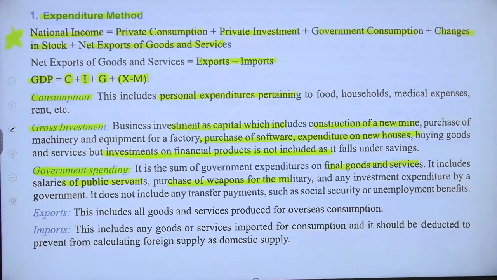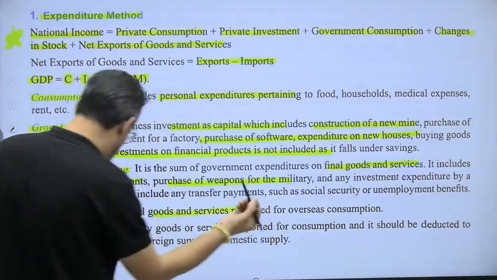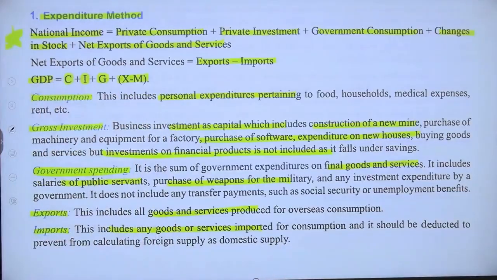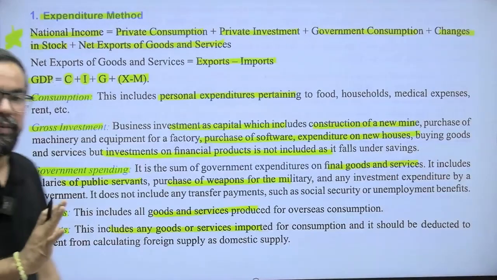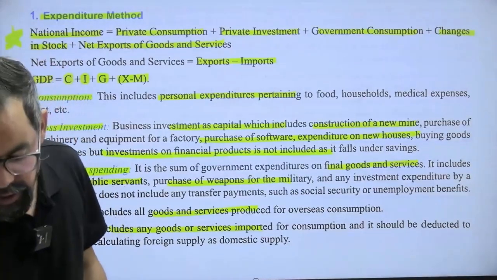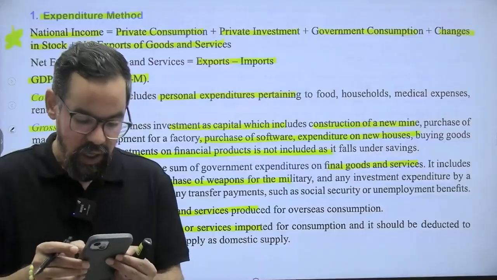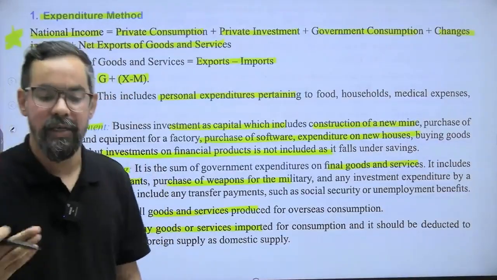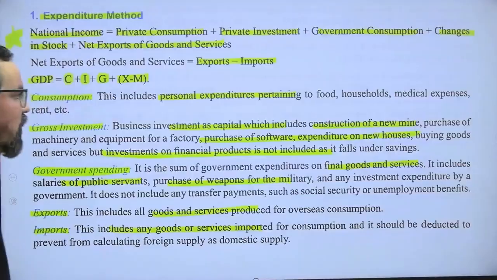Then we have exports, done by the country, and imports. So this is the formula and these are the overall things that are part of the expenditure method. Very important one, so please take care around these lines. Many times you'll see questions around this, and they get asked in the examination also. So you have to be very careful.